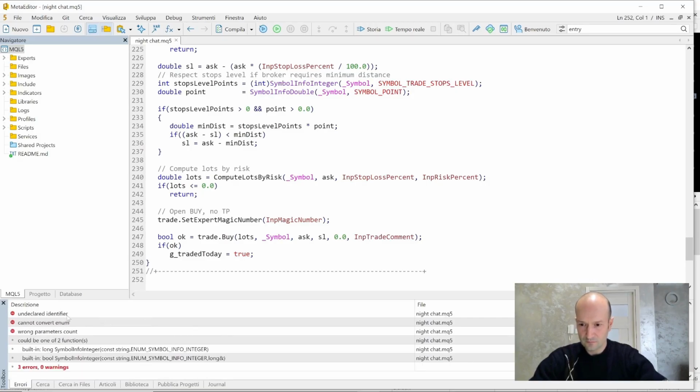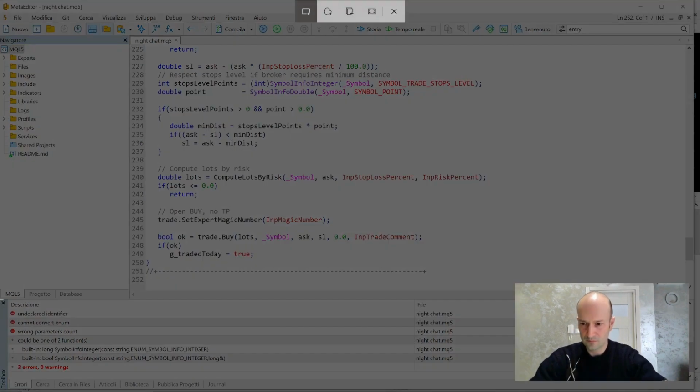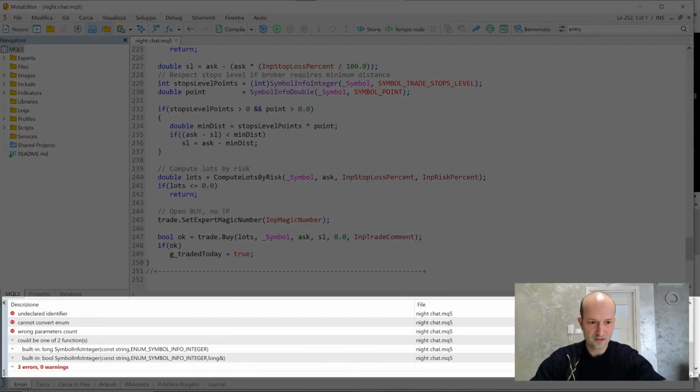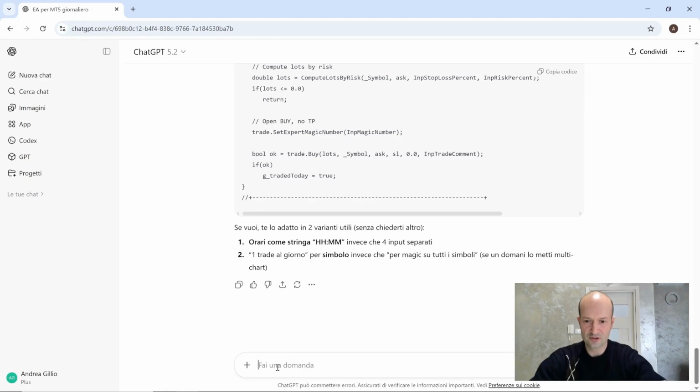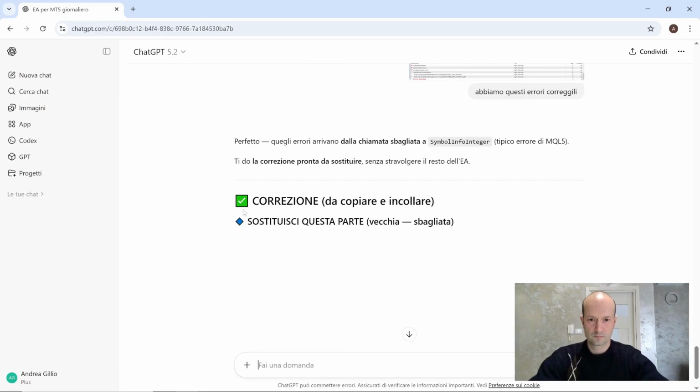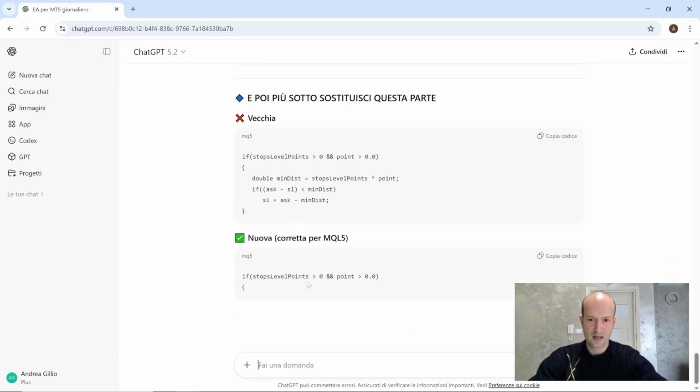So let's take a screenshot of this part and try to send it to chat. We paste our screenshot and tell it we have these errors. Fix them. I want a complete code.